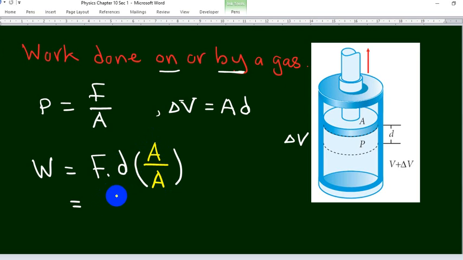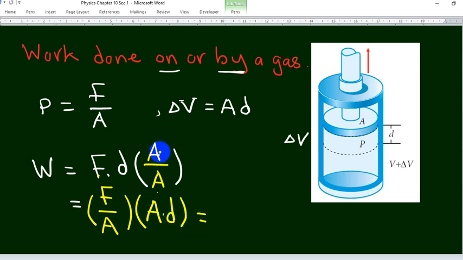So let's modify F over A multiplied by A times D. Nothing changed at all because we multiplied by a quantity and divided by the same quantity. F over A represents the pressure. A times D represents the change in volume.